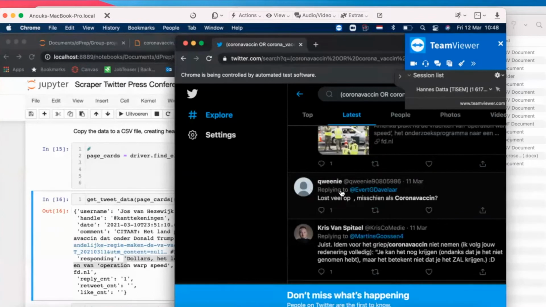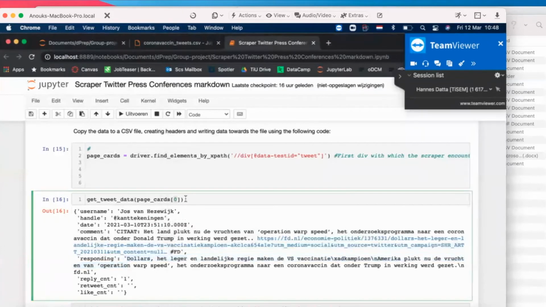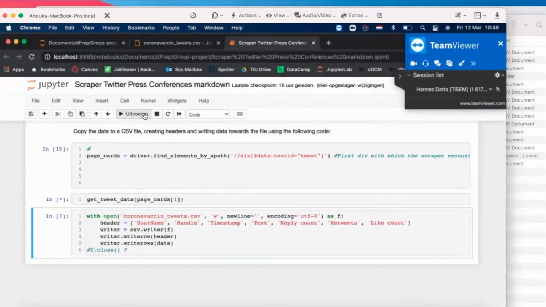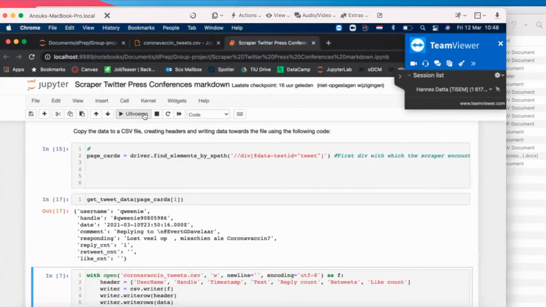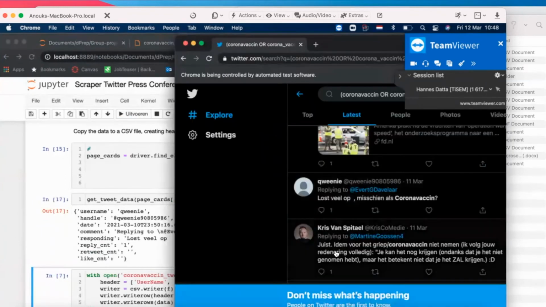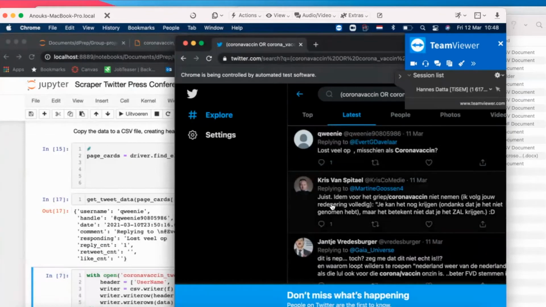What is the behavior that you expect here? Well, if you now run the same function for that tweet, it should work perfectly fine. You can see replying to and the comment of the guy that's replying. As you can see, lost fill up. But then if you get rid of that responding variable, what I was talking about, that connection.